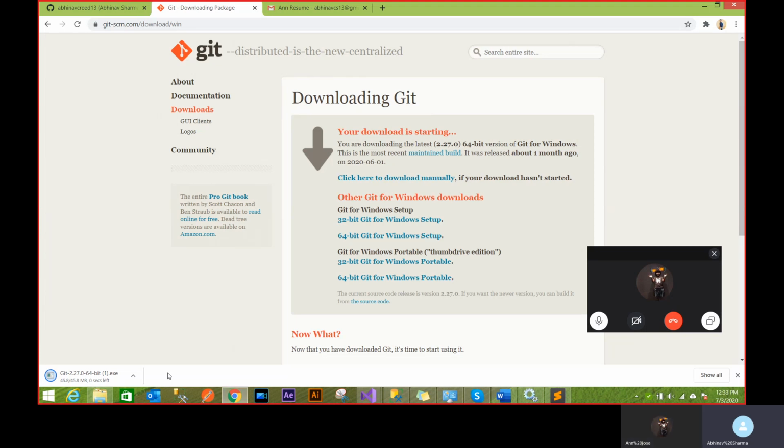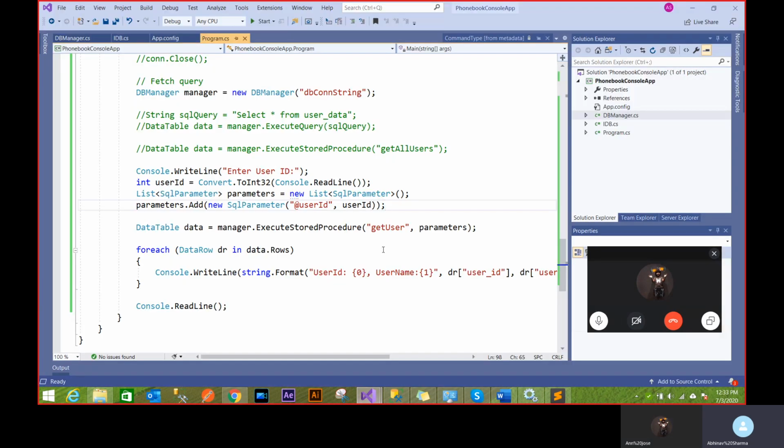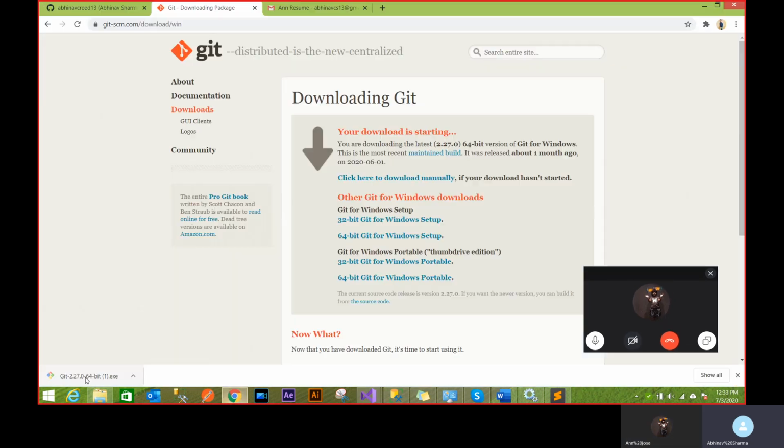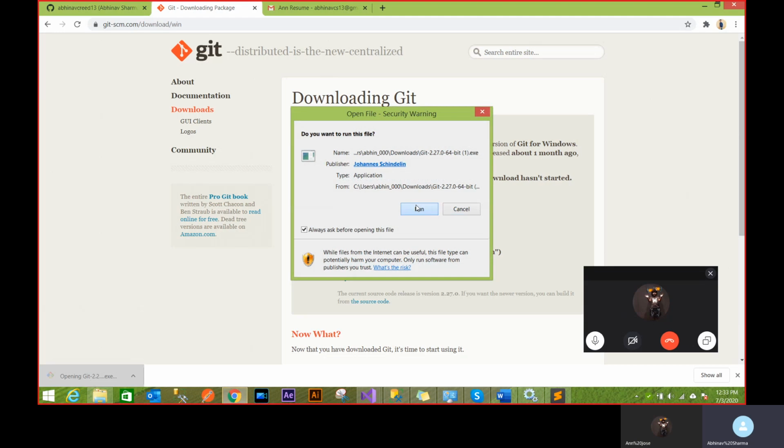Now what I am doing is, whatever code I've written here, I want to push it somewhere online so that somebody else can download it and use it. That's what I want. That's where Git enters. Now I'll just install Git.